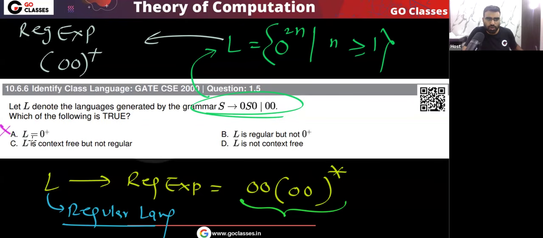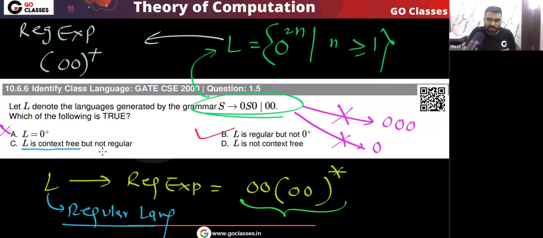Option A is wrong because option A says 0 plus, but actually we cannot generate triple zero. Yes or no? From this grammar, we cannot generate triple zero, and we cannot generate a single zero either. So option A is gone. Option B is correct: the language is regular, but it is not 0 plus. Option C says the language is context free but not regular. This is also false. Option D says it is not context free. That is also false. Yes or no?